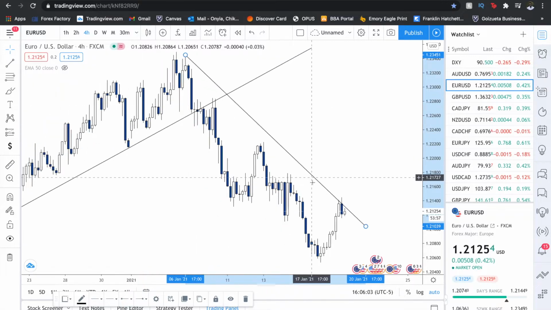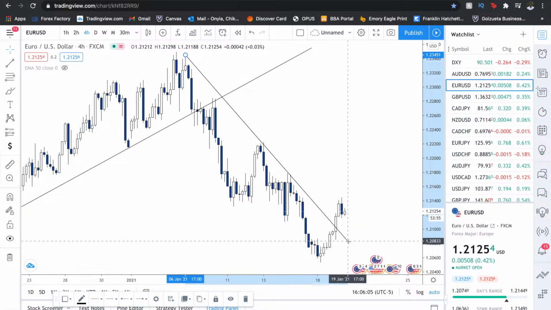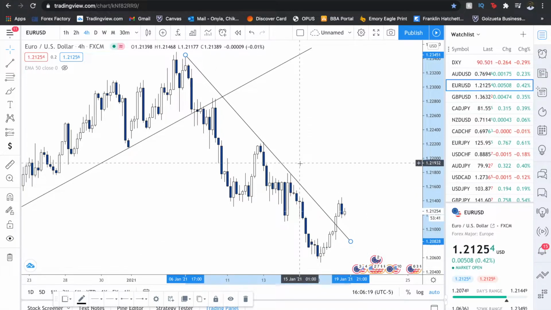Right? Not every imbalance gets filled, by the way. Not every imbalance, but it's something to keep in mind, right? It's not something that has to happen, but most times, more often than not, you will see, especially very obvious imbalances getting filled, right?